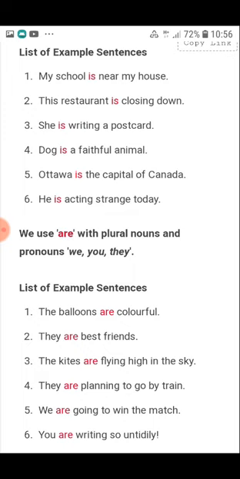We use are with the plural nouns and the pronouns we, you, they. The balloons are colorful. They are best friends. The kites are flying high in the sky. They are planning to go by train. We are going to win the match. You are writing so untidy.